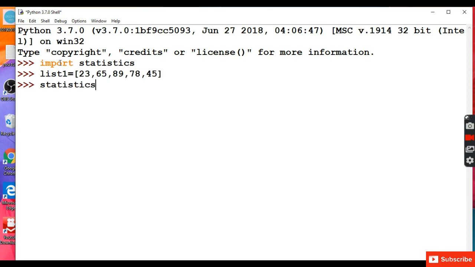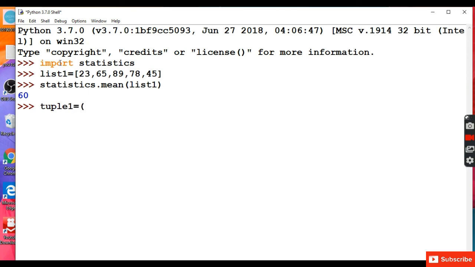So we have been given a list containing random values 23, 65, 89, 78, 45. We have to calculate the mean of these values. So we will write statistics dot mean bracket. In the bracket we will write list 1.